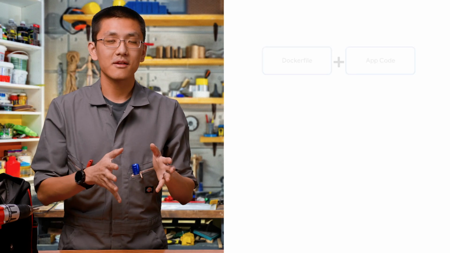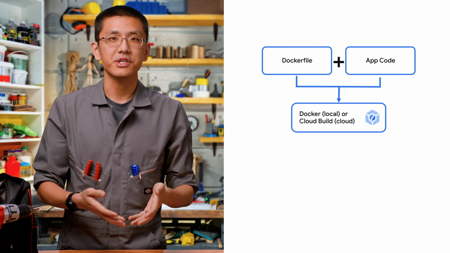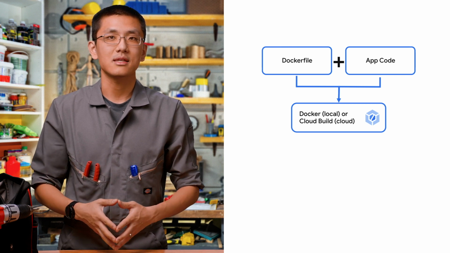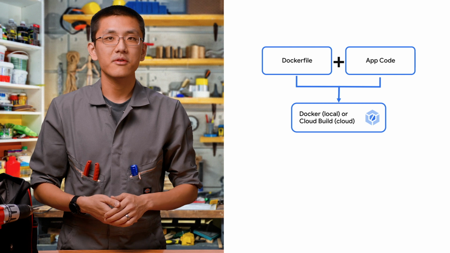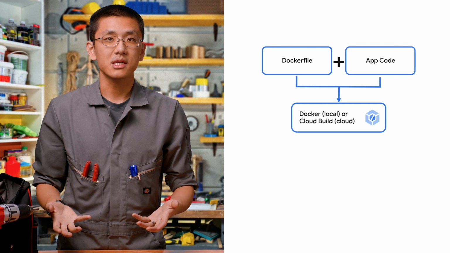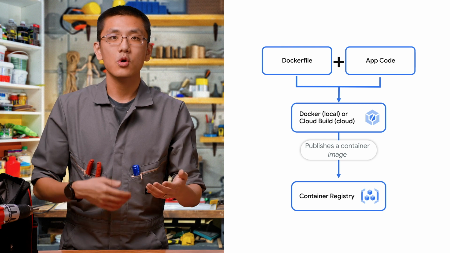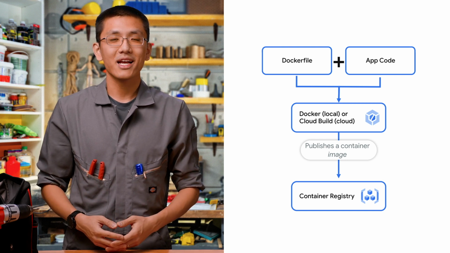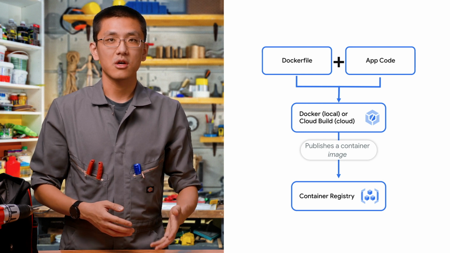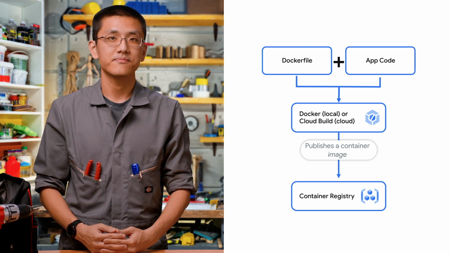So from there, the Docker file is then built into a container image. You can do the build either on your own machine, in the cloud using a tool like Cloud Build, or as part of your own CI/CD pipeline. The image is built by reading the Docker file and performing each step listed. After the build is complete, you want to publish your image to a container registry, which can be either public or private. When it's time for your app to actually start running, the container image is where the image will be pulled from before it starts going. We'll be using the Google Container Registry, or GCR for short.